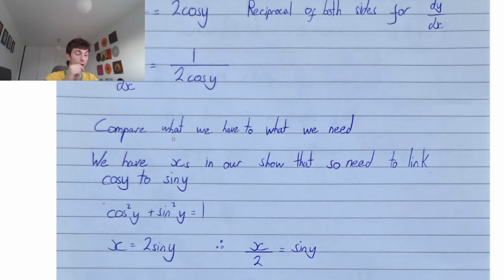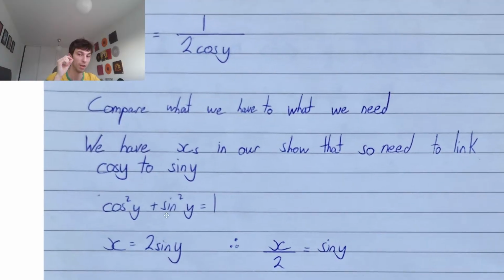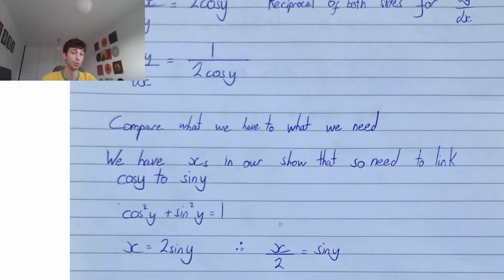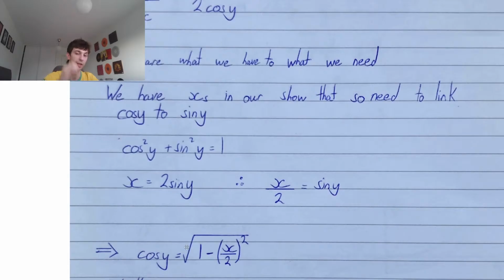So first things first, we know that sine y equals x over 2. Because we know that x equals 2 sine y, we can divide by 2. So x over 2 equals sine y. Okay? So we know that cos squared y equals 1 minus sine squared y. We can rearrange this to make cos y the subject of the formula. So just cos y, not cos squared y, we'd have the square root of 1 minus sine squared y. But we know, using the information that they gave us in the question, that sine y equals x over 2. So we can simply plug in that x over 2 into our cos y equals the square root of 1 minus sine squared y.